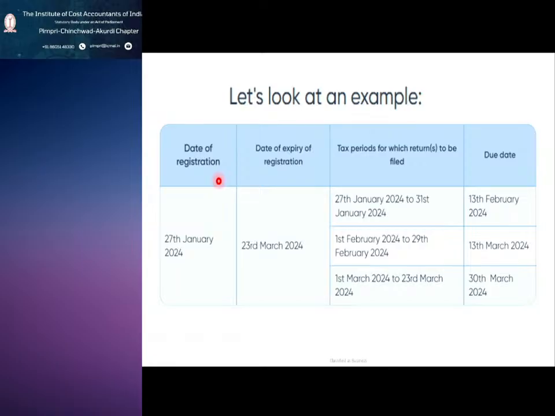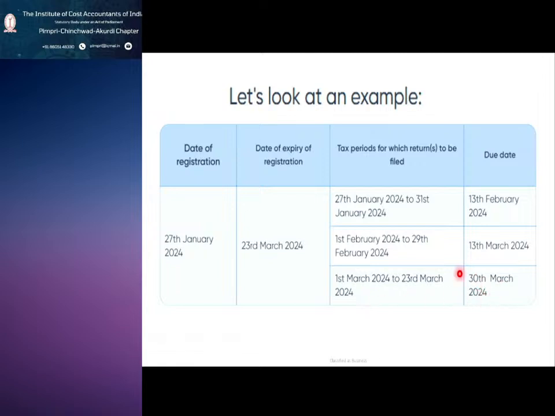Suppose I do business as an NRTP and go for registration; my date of registration is 27th January and the registration expiry date is 23rd March. For January the due date is 13th February, and for February it is 13th March. Since my registration expires on 23rd March, for the period 1st to 23rd March, before what date must we file the return?